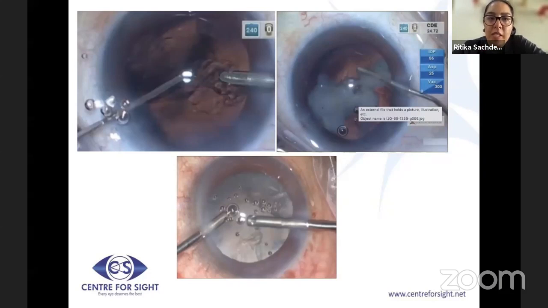So take home messages from this video. First, if you have a PCR, notice it, don't move out of the AC. You see here that when you are moving out of the AC, you must put in a viscoelastic. A viscodispersive is a good tamponade. If you depressurize the AC, more and more vitreous will come out, and vitreous herniation will increase.